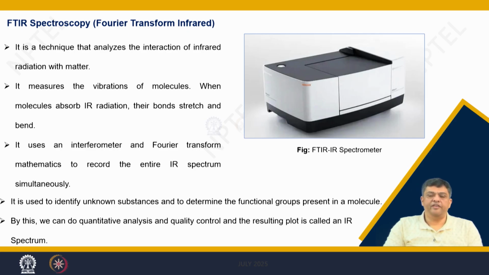This is a typical FTIR spectrometer, which is taking the Fourier transform of the spectrum which you obtain, and this gives you clear pictures of any modifications in the spectrum which are there, because you have taken a Fourier transform and smallest of changes are clearly deciphered in the spectrum.